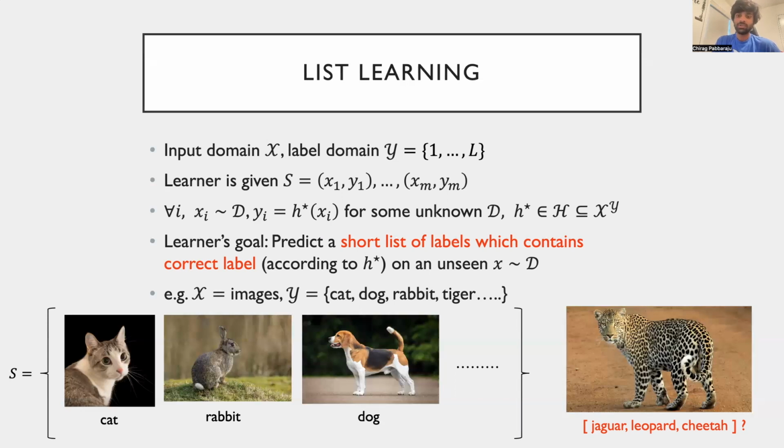As a concrete example, the task of recommender systems on shopping websites is naturally modeled as recommending a list of items to a person, such that the item that they want to buy is contained in the list with good chance.